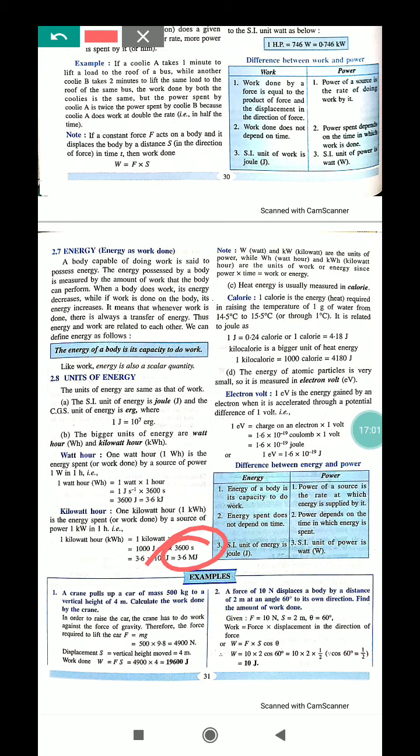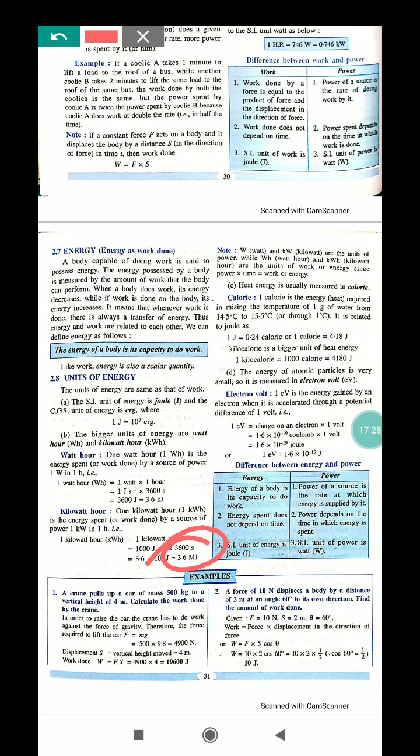Now calorie. Heat energy is usually measured in calorie. 1 calorie is the heat energy required to raise the temperature of 1 gram of water by 1 degree centigrade, and it is related to joule.